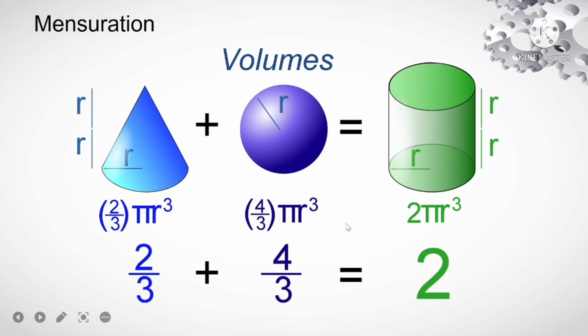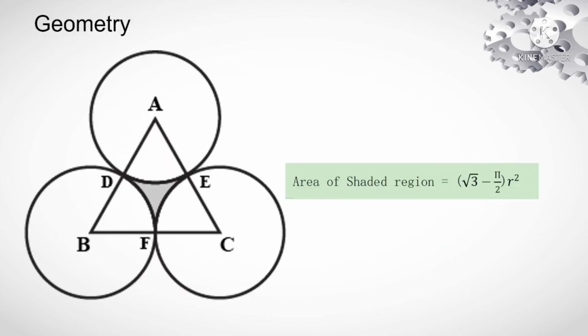The good relation we get from this is that the volumes of the cone and sphere together give the volume of the cylinder. But these two conditions must be satisfied: the height of the cone must be equal to twice the radius, and the same in the case of the cylinder. Then the sum of the cone and sphere will be equal to the volume of the cylinder.